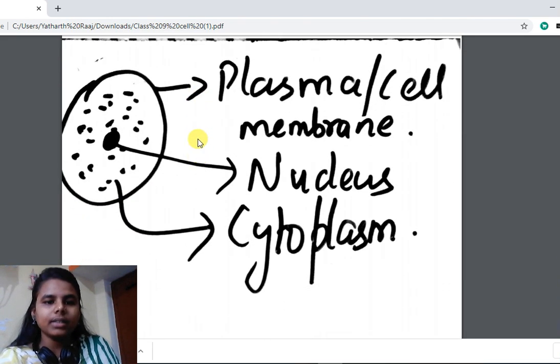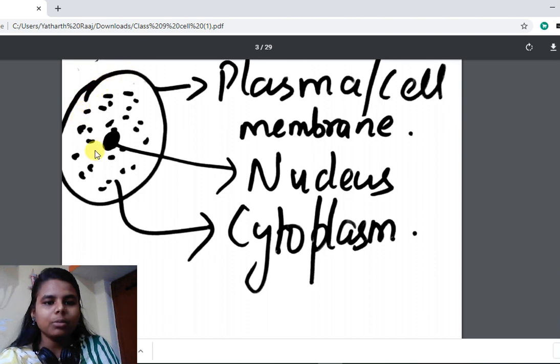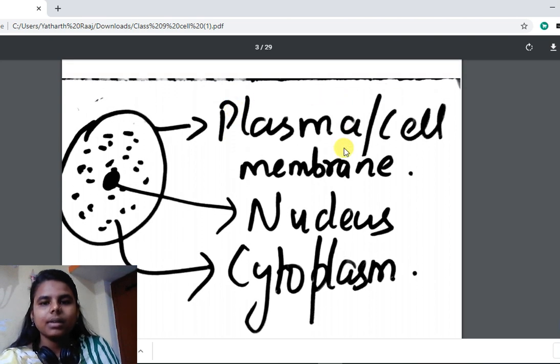So here you can see the plasma membrane, outermost covering of the cell. It is also known as cell membrane. This is nucleus and this is cytoplasm.